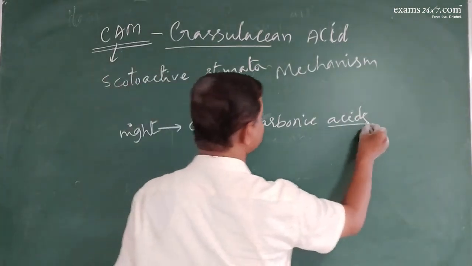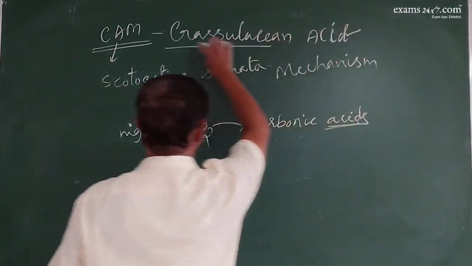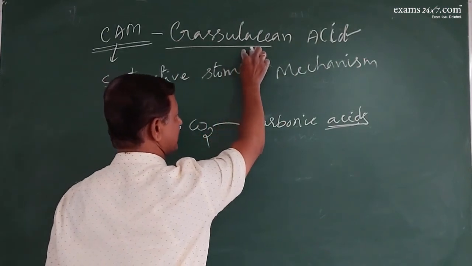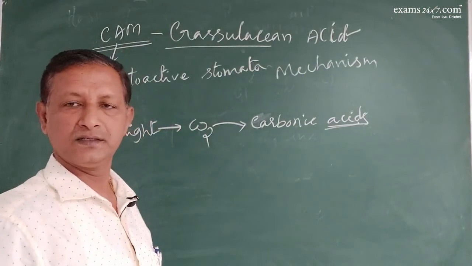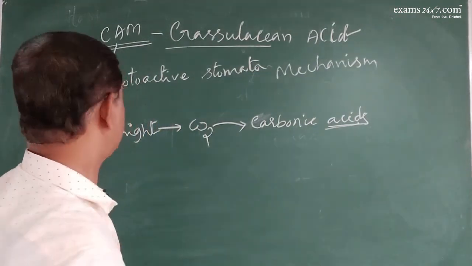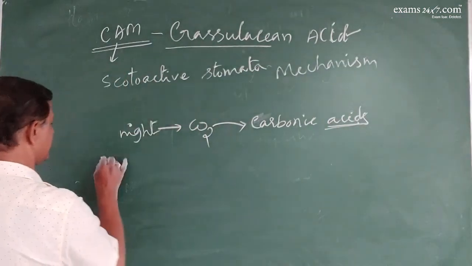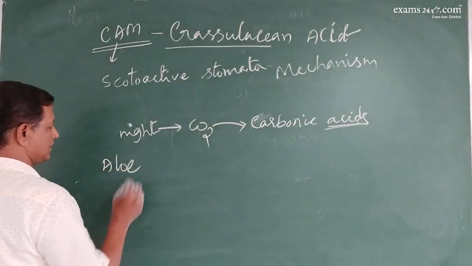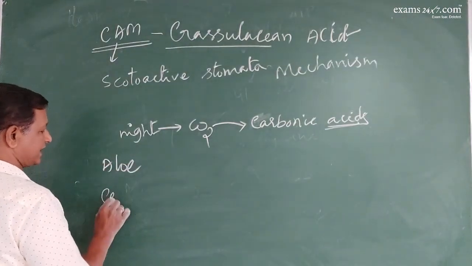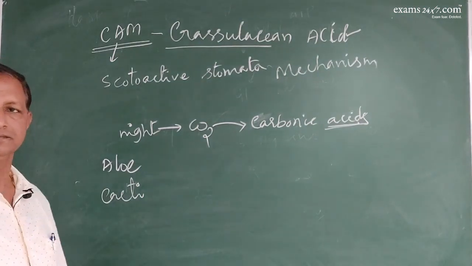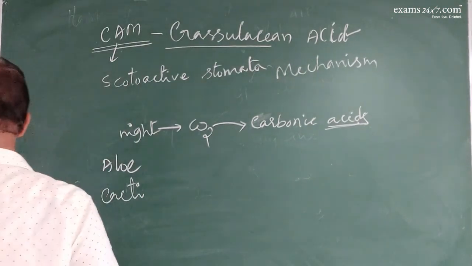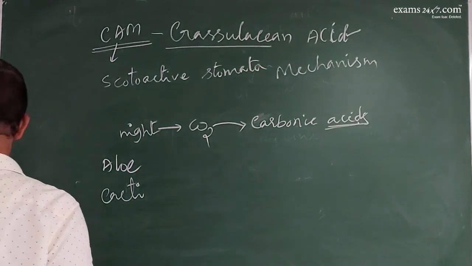So since the acid is formed in these members of the Crassulaceae family, the mechanism is called CAM. Examples for this are aloe vera or the cacti, etc. So this is another mechanism with reference to photosynthesis.